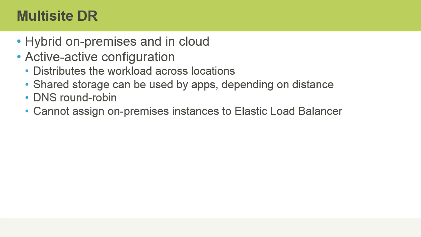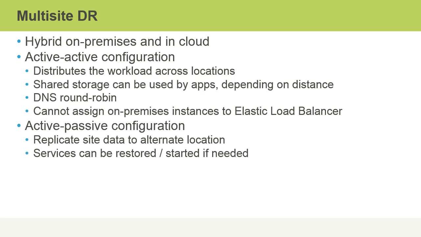as in the cloud. However, currently in Amazon Web Services, we cannot assign on-premises virtual machine instances to an elastic load balancer. We can only use elastic load balancing in the cloud for EC2 instances launched in the AWS cloud. In an active-passive configuration, we would replicate site data to an alternate location. Then, at that alternate location, if required, services can quickly be restored or started in case our primary site fails, but they're both not actively processing requests at the same time, as is the case with an active-active configuration.